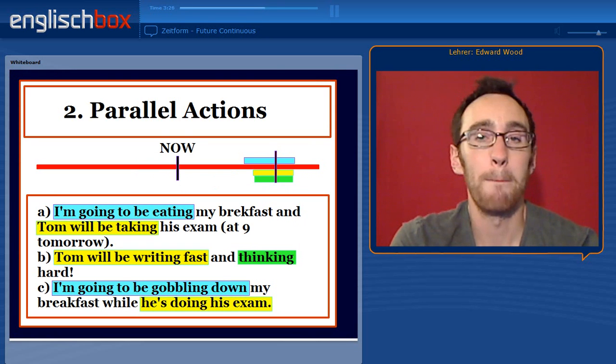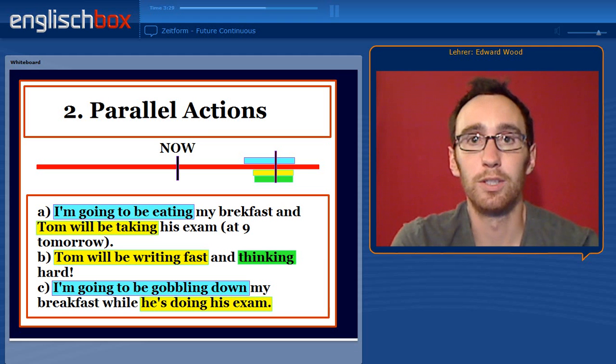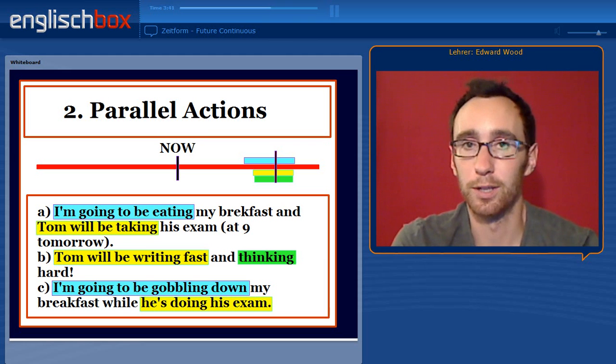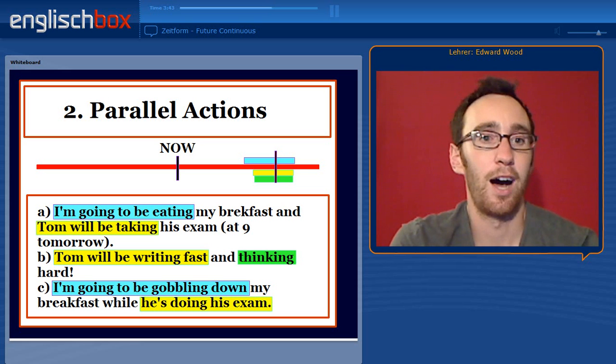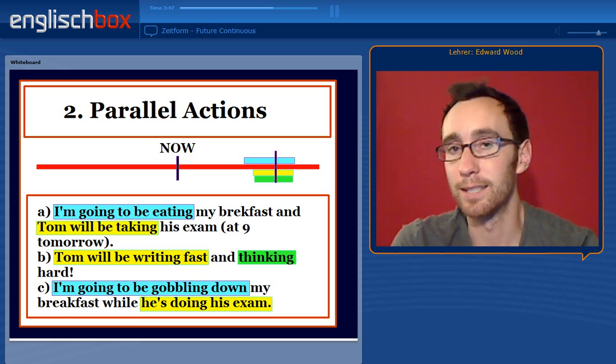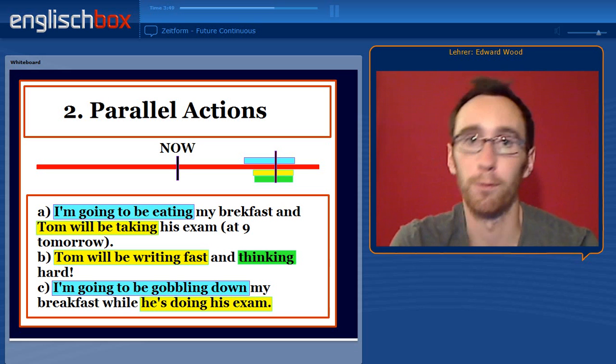Point number two is parallel actions. When two actions happen at the same point in the future. These actions will be in process, will be occurring at a certain reference point in the future. Let's look at the examples. A. I'm going to be eating my breakfast and Tom will be taking his exam at 9 o'clock tomorrow, for example.